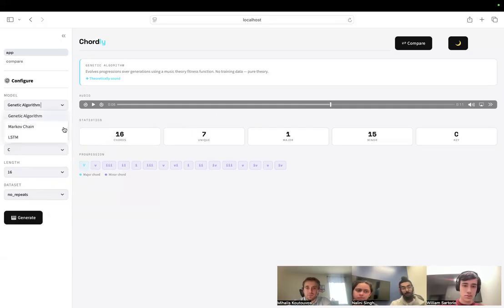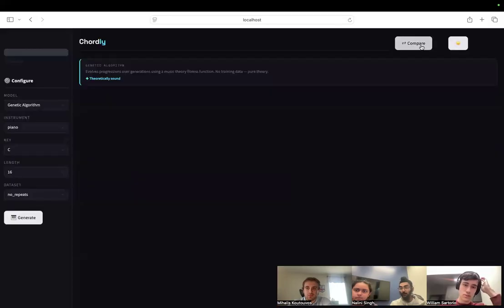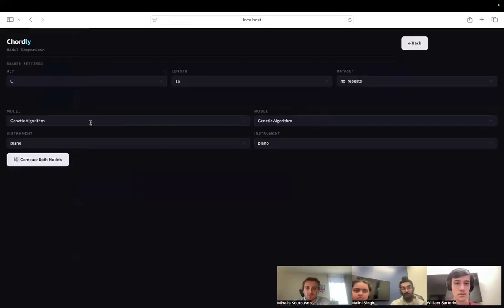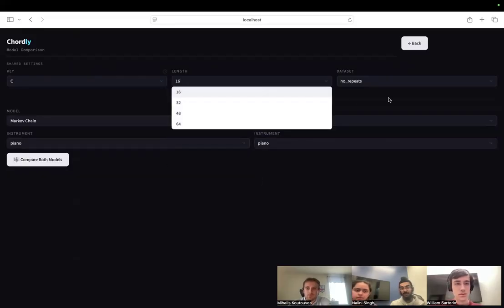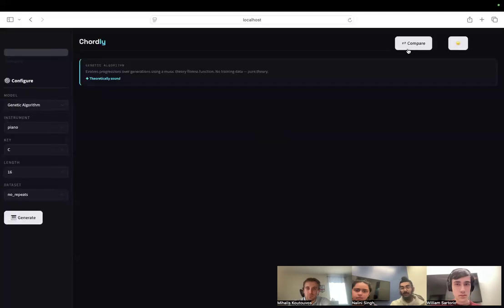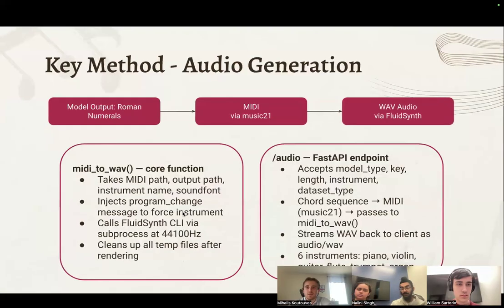We can change the model from all these different options, which I'll show in a bit. We have a dark mode, and we also have a compare function, so we can see two different ones. We have the genetic algorithm, the Markov, the LSTM, with completely different instruments, keys, lengths, and datasets. And every time that we look at a model, it'll also explain a little bit about what the model does. In the interest of time, we're going to go back to the slides.